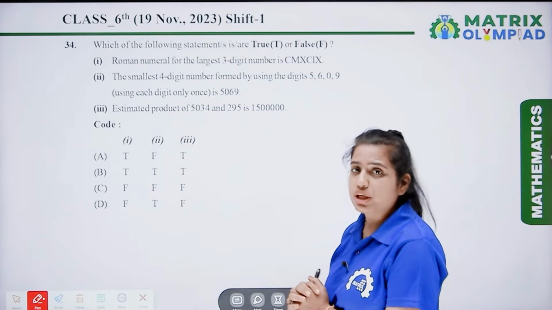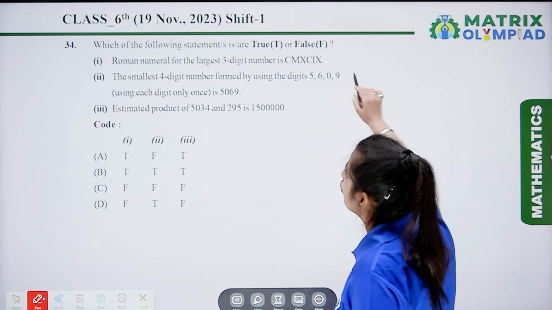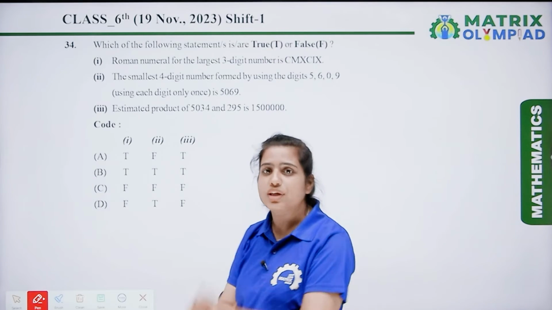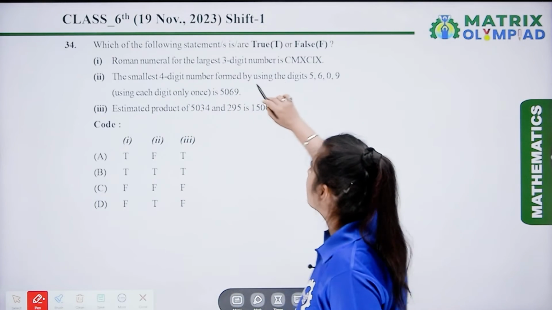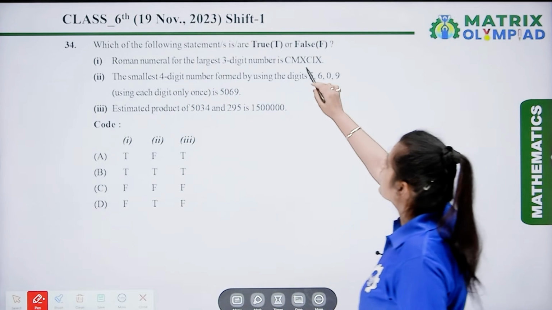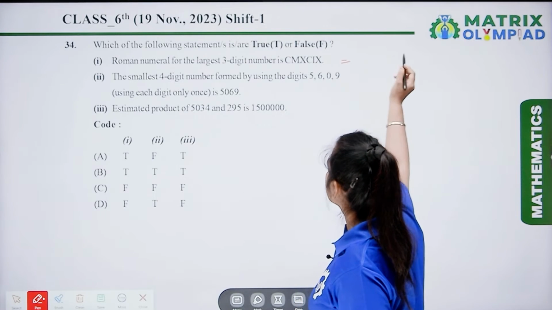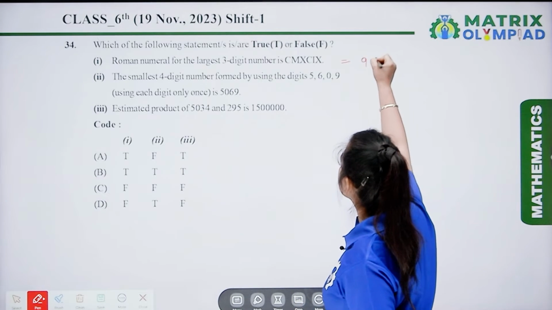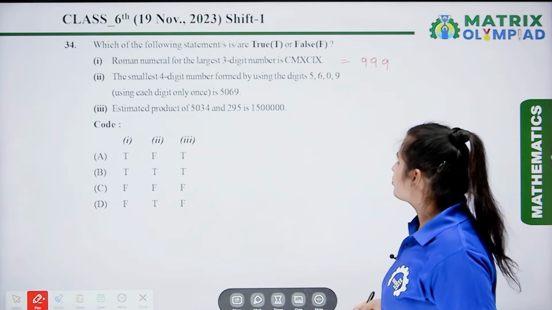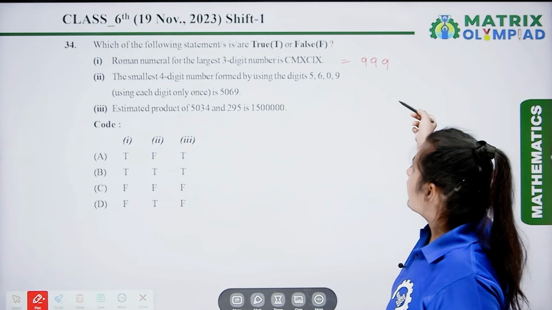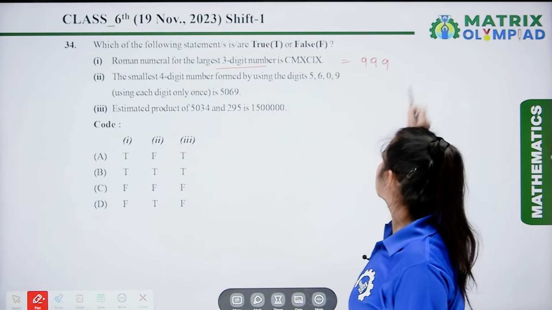Now, the next question is question number 34. In this question, we have to find out which of the following statements are true or false. The first statement is, the Roman numeral for the largest three-digit number is CMXCIX. This number is 999. So, 999 is the largest three-digit number. So the first statement is true.